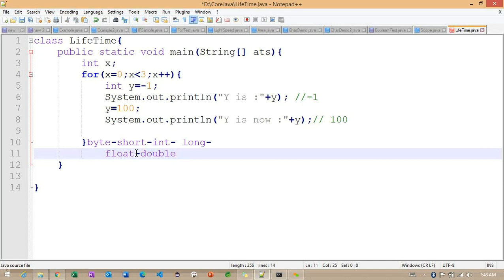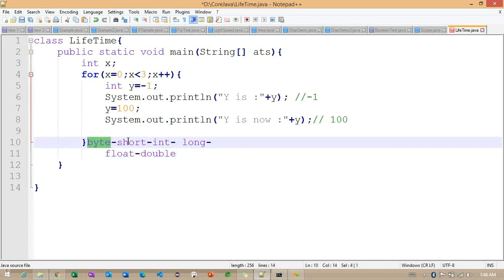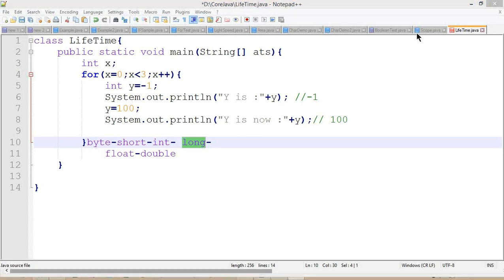If I convert the value from byte to short, or short to int, or int to long, we don't have any problem. The problem comes whenever we try to convert long to int, int to byte, or int to short.